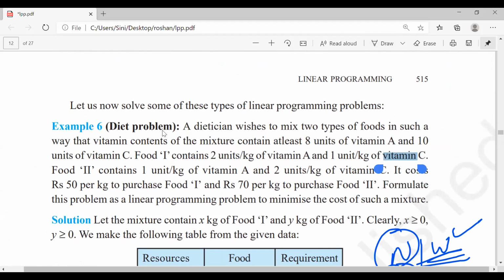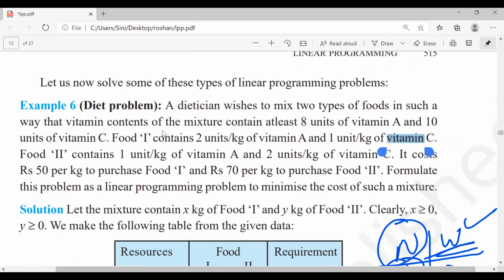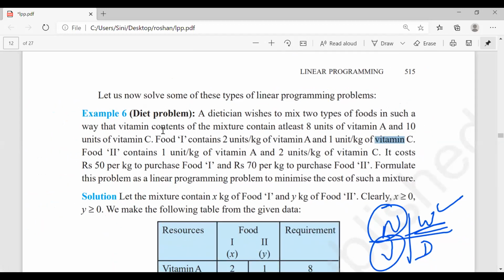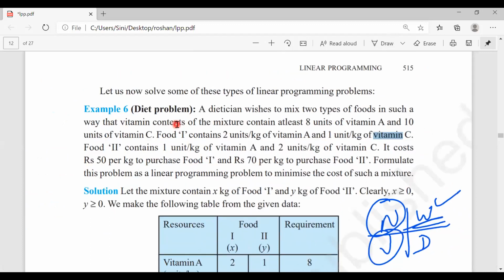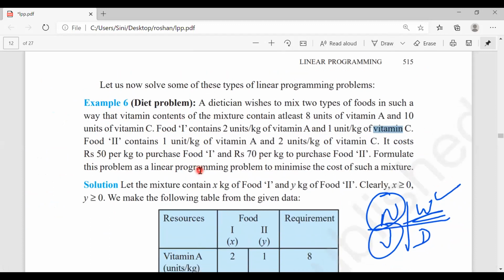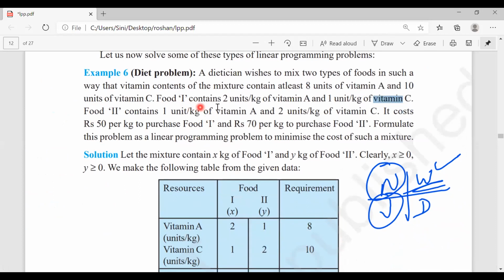Correct. So now you have to thoroughly read the question. The question is, food 1 contains 2 units per kg of vitamin A and 1 unit per kg of vitamin C. So you have to make a table of vitamin A and vitamin C.